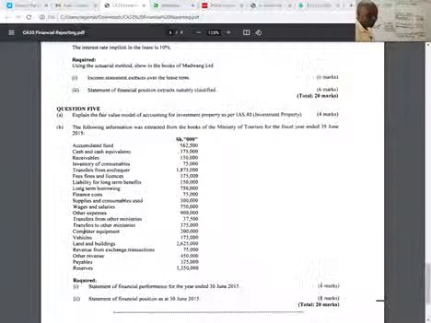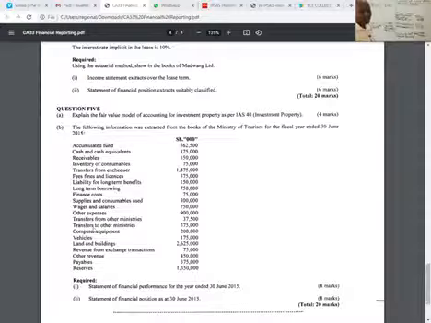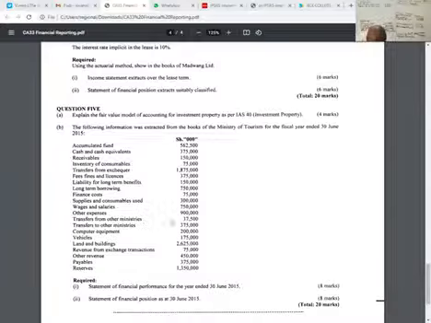After that, we have transfers from other ministries. We received it, so it's an income.